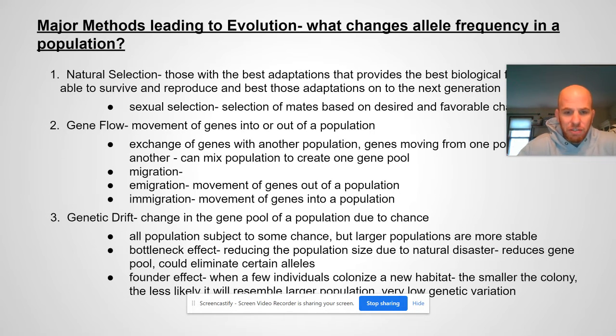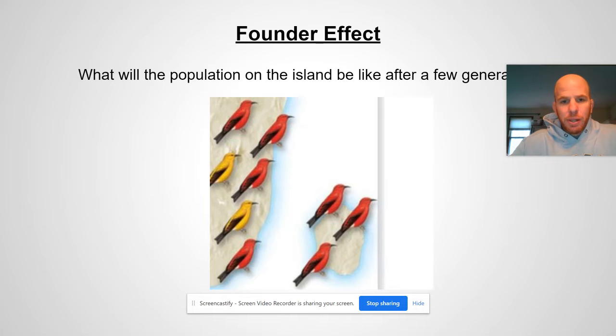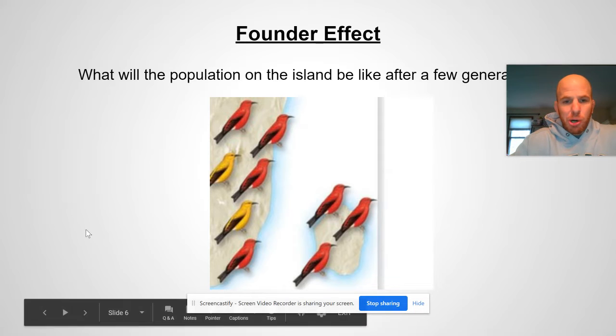The founder effect has to do with, if you remember all the way back when we talked about Darwin's finches, a lot of people think that it's because of the founder effect. It says when a few individuals colonize a new habitat. So here I have these birds on the mainland, and then randomly some birds ended up on the island.